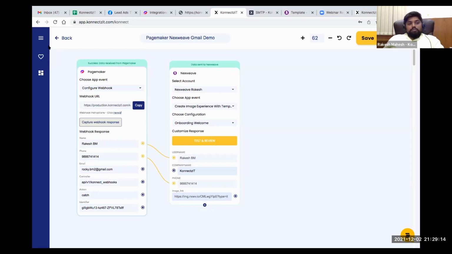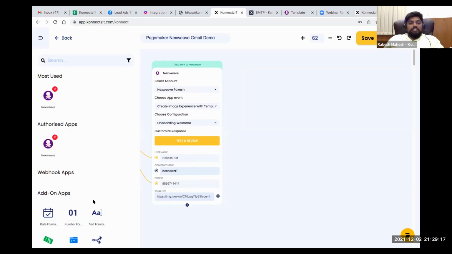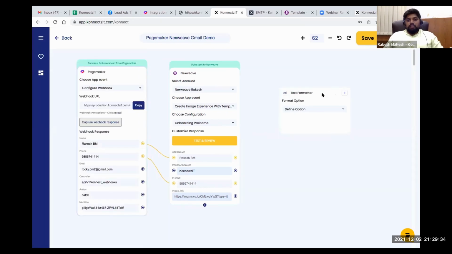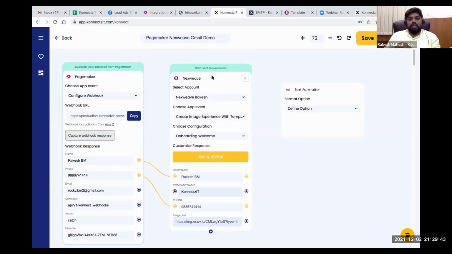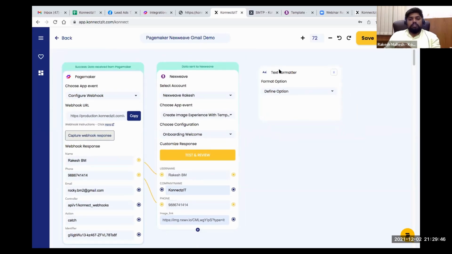So now I'm going to use that inside my text formatter. So it is an add-on app. I'm going to explain more about the add-on apps in the coming sections. So these are the add-on apps, basically formatters. So now I'm going to use text formatters. So this will be used for, basically, you can format your records. So whatever records you are receiving over here in the use case using the apps, you can format those records like this, using the text formatter.